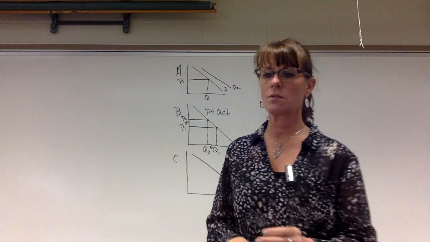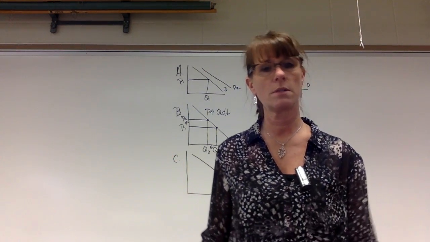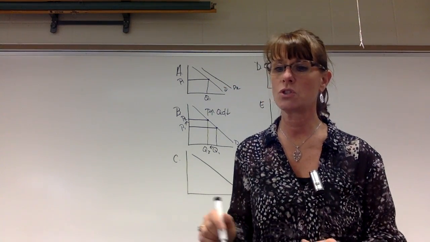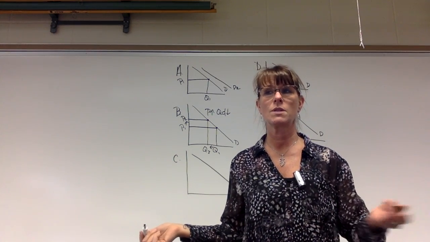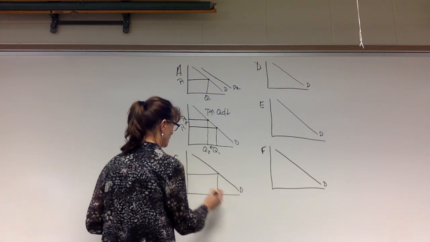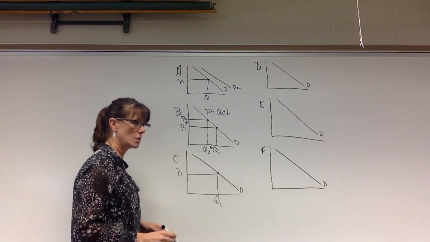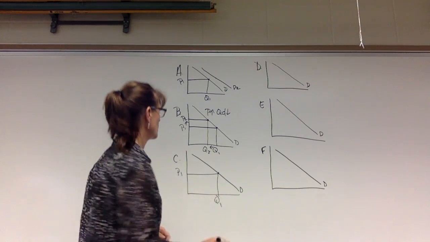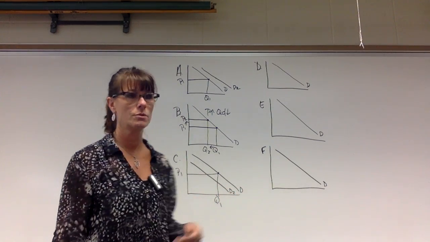The next one says the price of cruises to Asia falls. Prices of cruises to Asia versus prices of cruises to the Caribbean, those are substitutes for each other. So now if it's cheaper to take a cruise to Asia versus what it was and we don't change the Caribbean cruise, then the Asian cruise becomes a little more attractive. So if this is our original price and our original quantity and a substitute is now cheaper, our demand is going to actually decrease. So it's going to shift back here